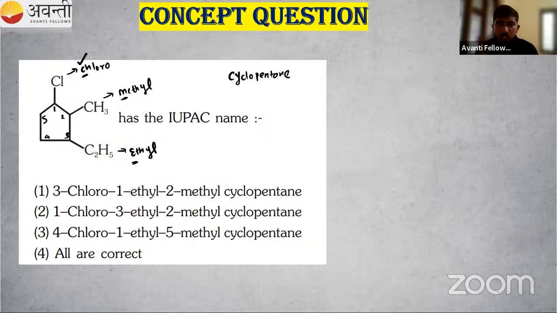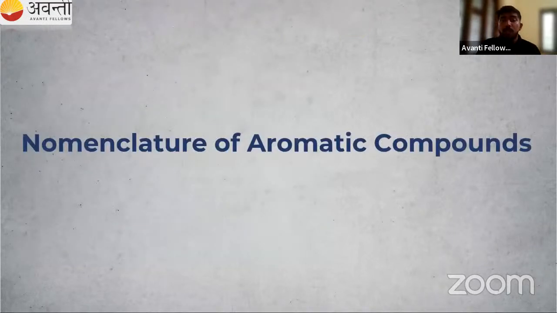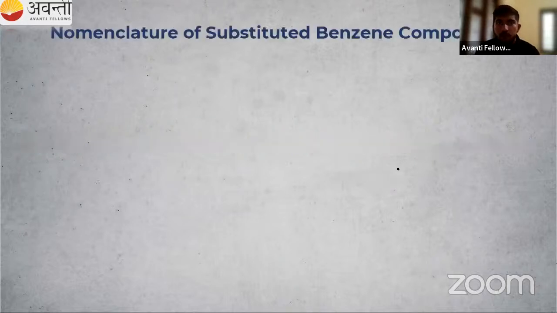Again, one more question solved. So we will go for the next one. Nomenclature of aromatic compounds. What are these aromatic compounds? We will study about that in GOC, okay? From these aromatic compounds, there was a question in NEET 2022. So we will discuss that NEET 2022 question also. So how to name this? So we have the nomenclature of substituted benzene compounds. So what is this benzene? Do you know benzene?